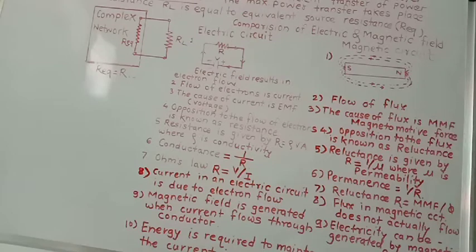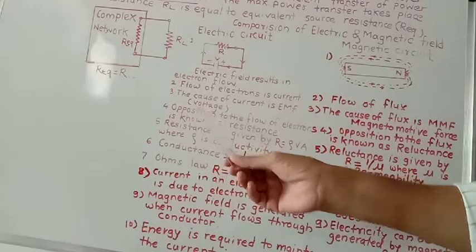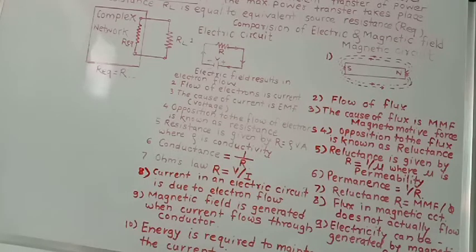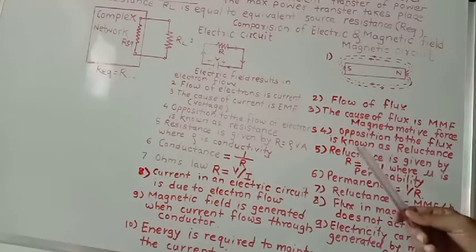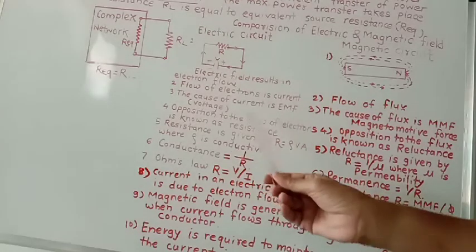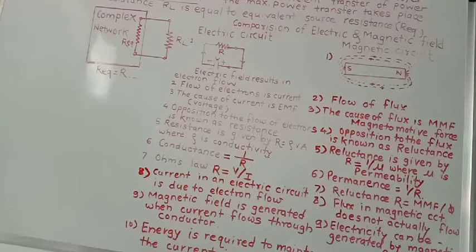Then the opposition to the flow of electrons is called resistance. The opposition to the flux is known as reluctance. Here the opposition to the flow of electrons is known as resistance.